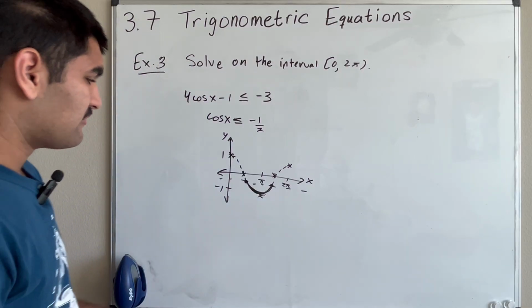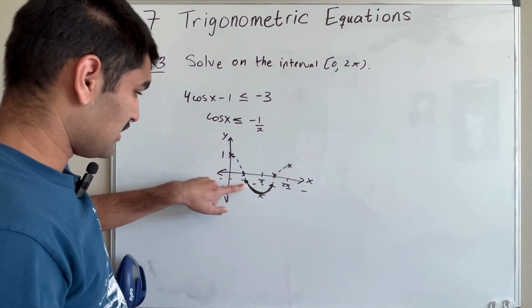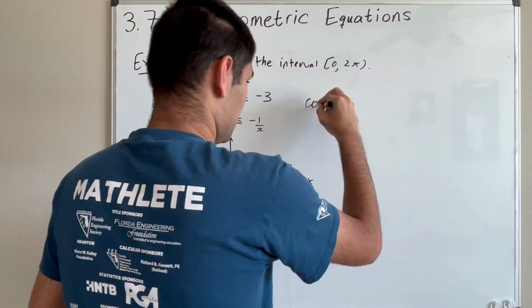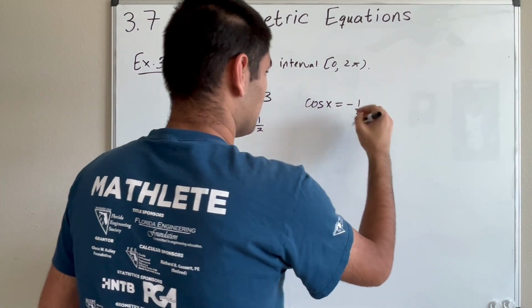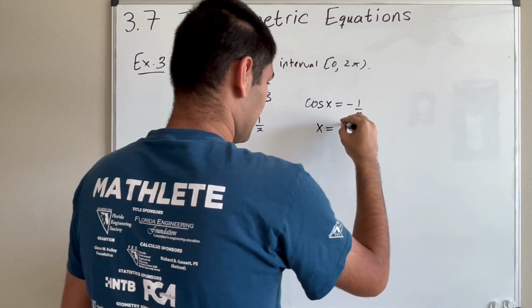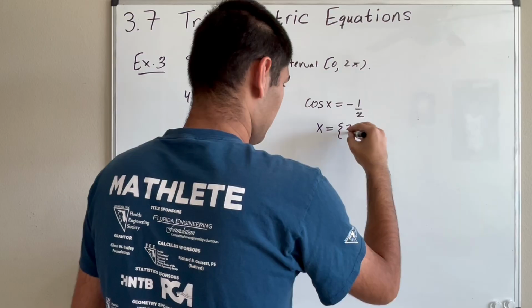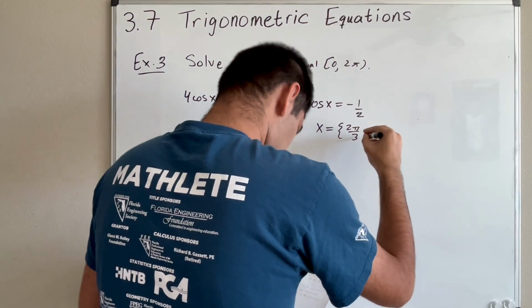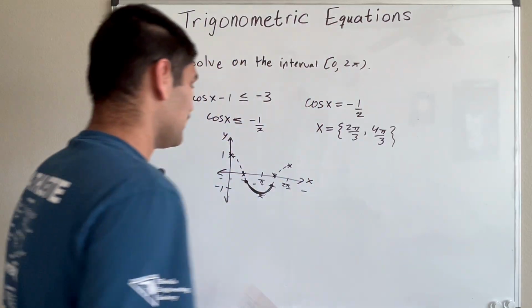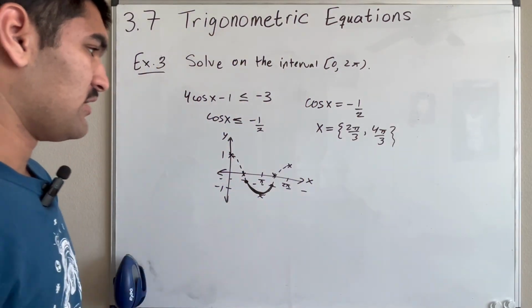So essentially, we just have to see where cosine x is equal to -1/2. So this is just like the other problems that we did. We're solving this equation on this interval. And so you will get 2 pi over 3 and 4 pi over 3. But we also want everything in between, right?